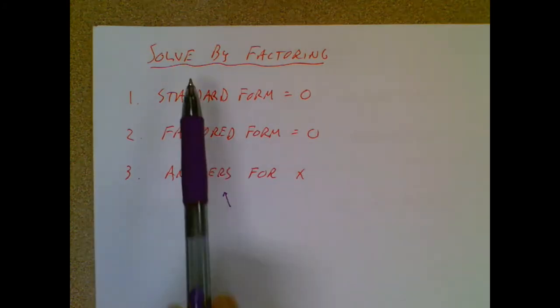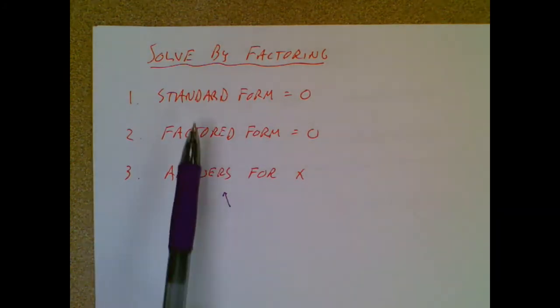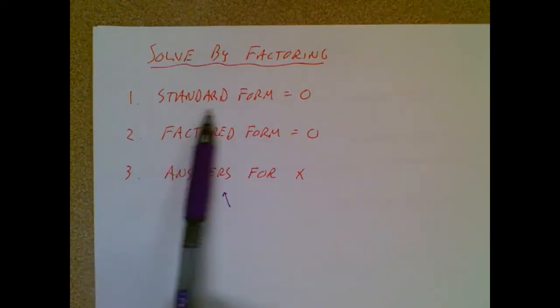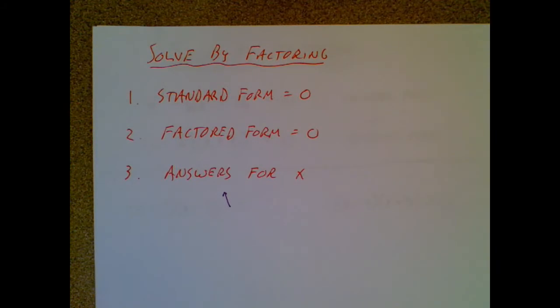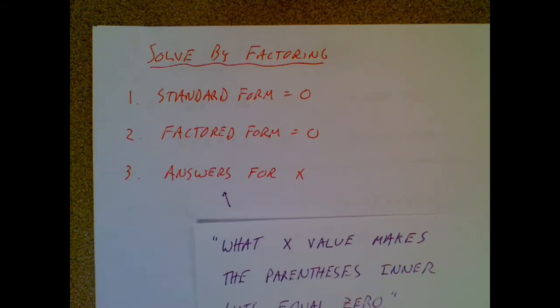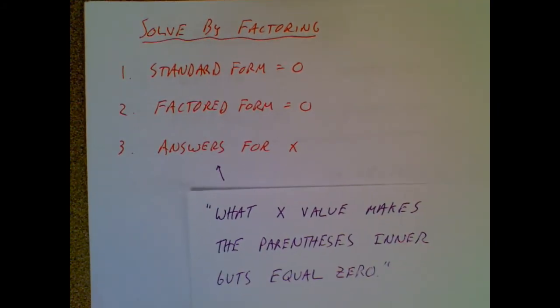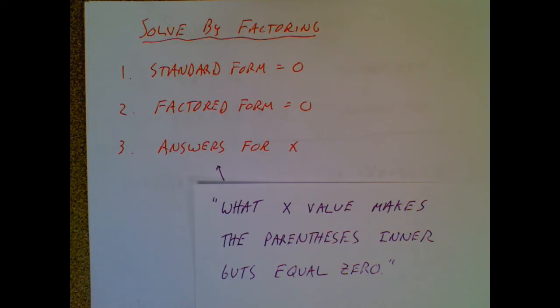And we'll come back to this checklist as we go through this video, but to solve by factoring, you're going to follow these three steps, and the answer for x is going to come when you answer this question: what x value makes the parentheses inner guts equal to 0? This will all make sense as we go through some examples.